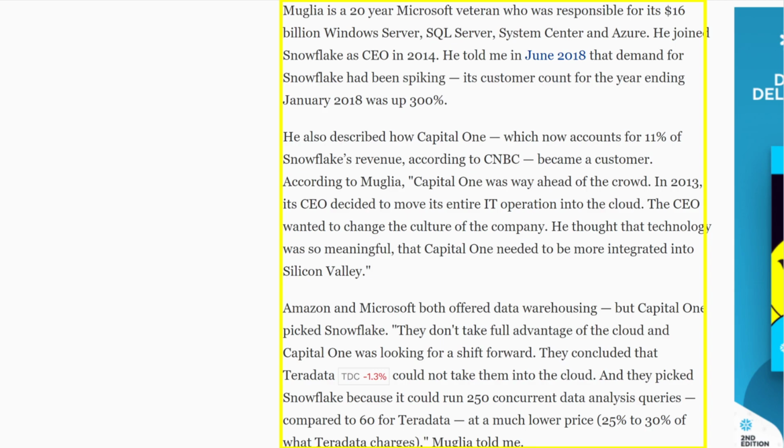He told me in June 2018 that demand for Snowflake has been spiking. Its customer count for the year ending January 2018 was up 300%, which is very substantial in terms of percentage. Now, the hard thing about percentage, especially when you're dealing with a small number of customers, is growing from 100 customers to 200 customers. You could say that's a 100% increase, but that's not very many customers. But going from 10,000 customers to 10,500 customers, you gain much more than the 100 to 200 customer company gained, but the percentage is significantly less.